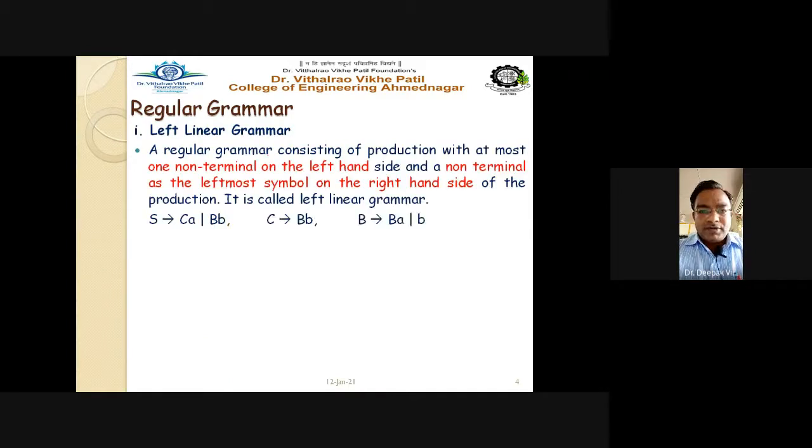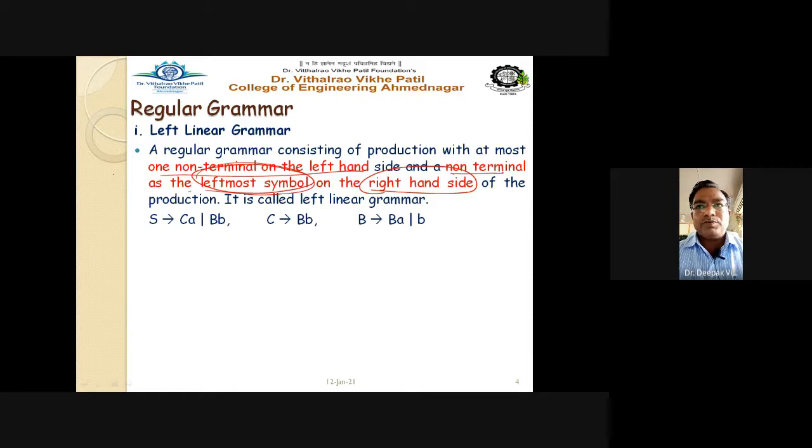A regular grammar is said to be left linear if it consists of productions with at most one non-terminal on the left hand side, and a non-terminal as the leftmost symbol on the right hand side of the production rule.